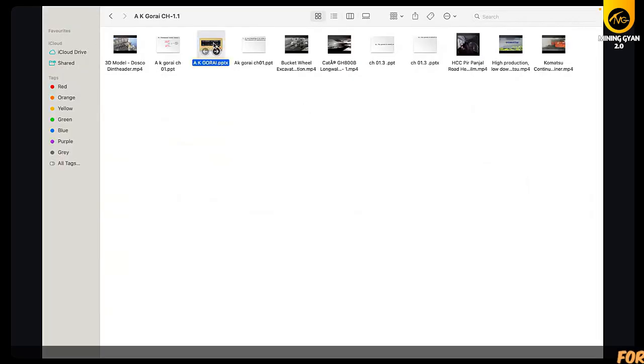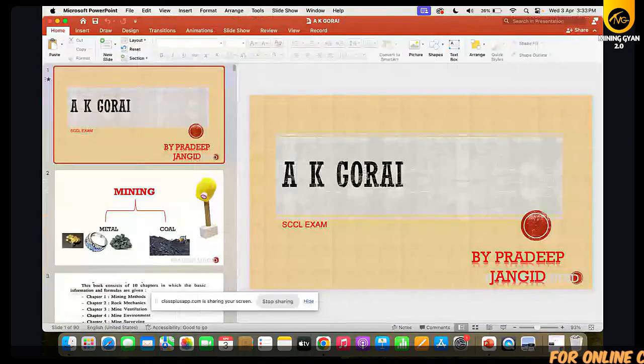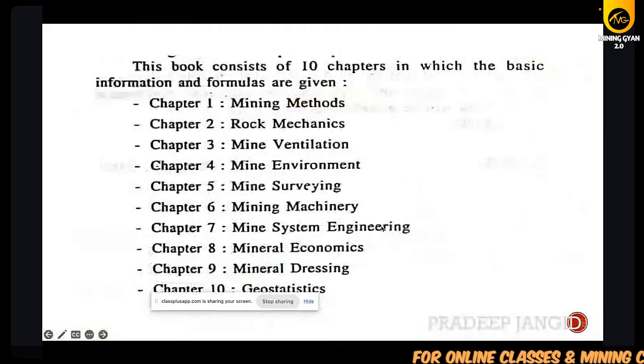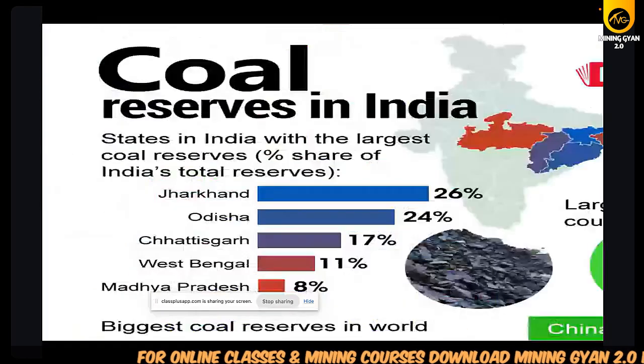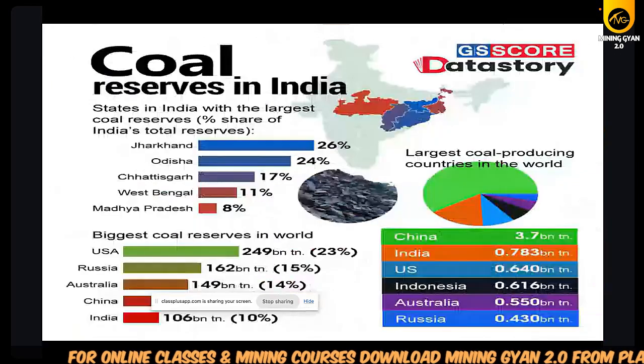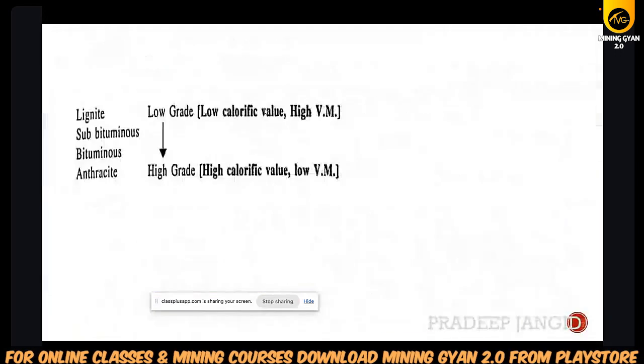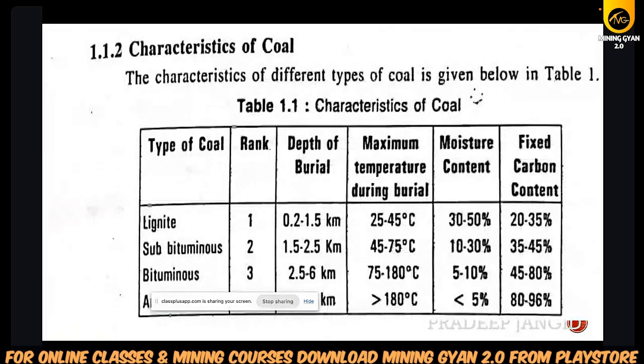I think you have revised all whatever I have discussed. We had started from the mining, then we had discussed mining method, then the reserve of India in world capacity, CIL, SCCL. Then we had discussed the characteristic of coal: lignite, subbituminous, bituminous, and anthracite.